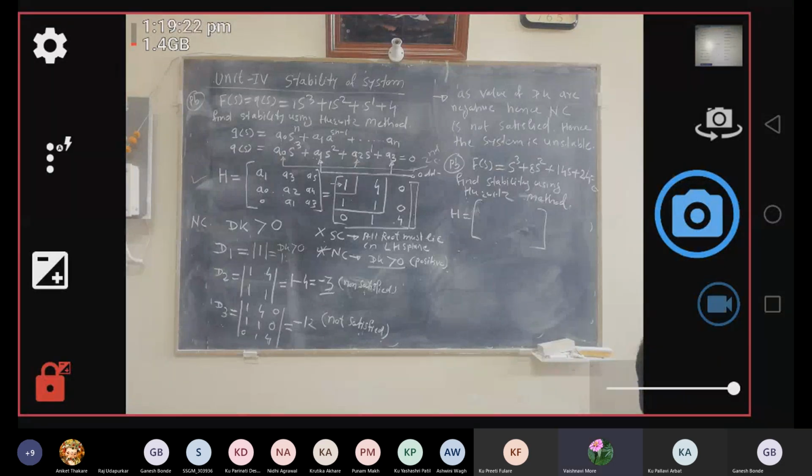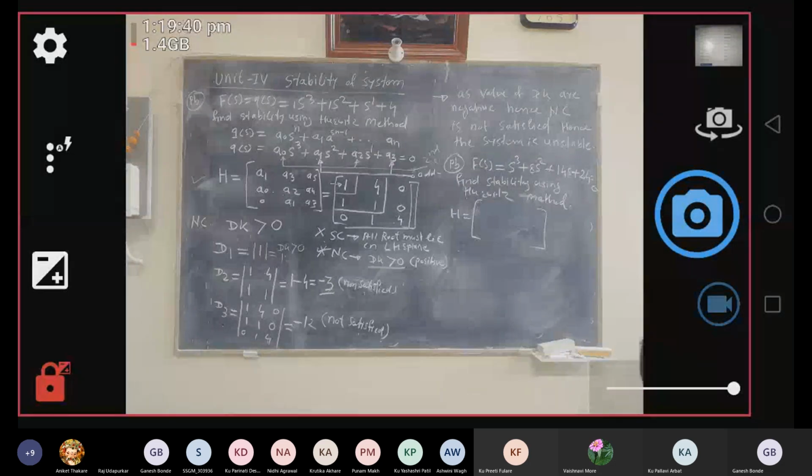No. So as the order of the system increases, the complexity of determining the stability also increases, because we have to solve a determinant of higher order. So that is the first difficulty associated with this.